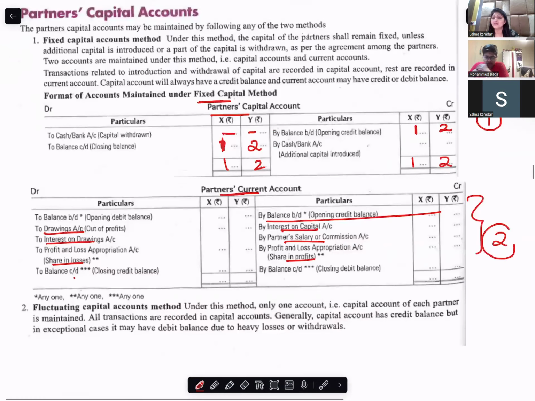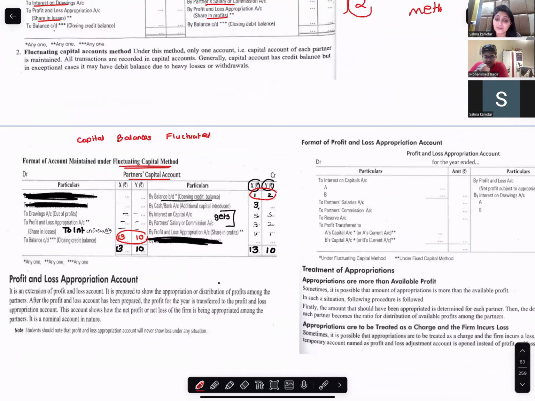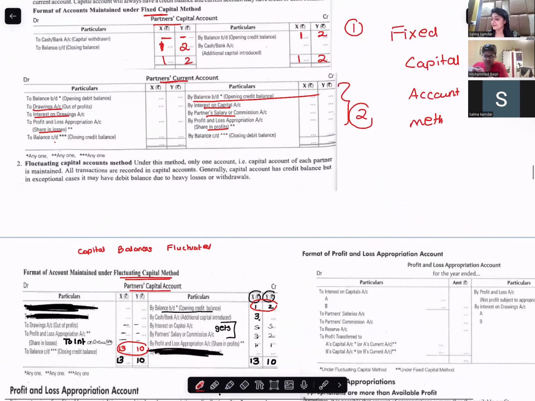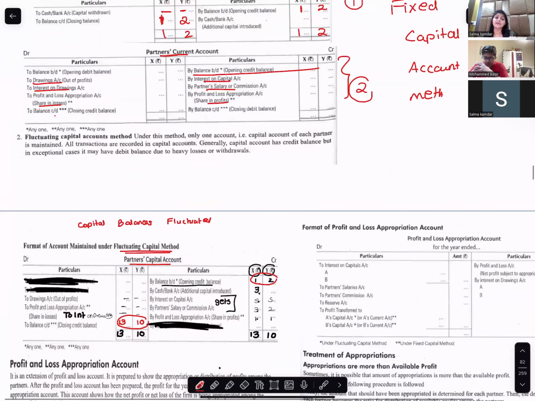So when you follow the fixed capital method, how many capital accounts do you have? Two. When you follow the fluctuating capital method, how many capital accounts do you have? One. I want you to first write about the fluctuating capital method, prepare the account, and then write about the fixed capital method and prepare the account. In the fluctuating capital method, all the adjustments related to partners are done in one account. In the fixed capital method, all adjustments related to partners are done in the current account. Someone start writing.